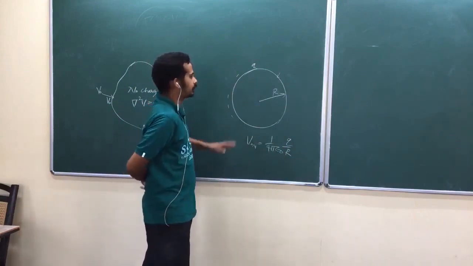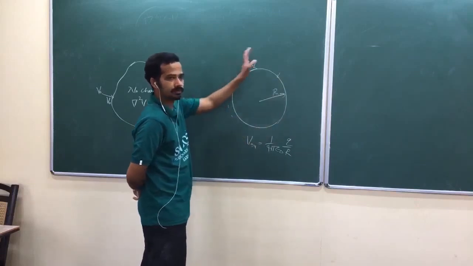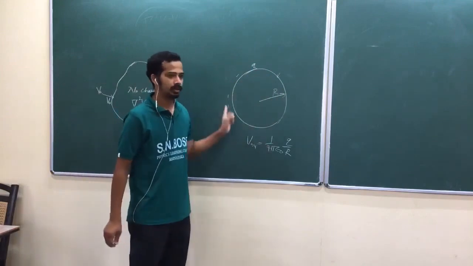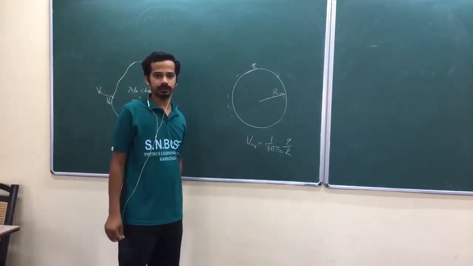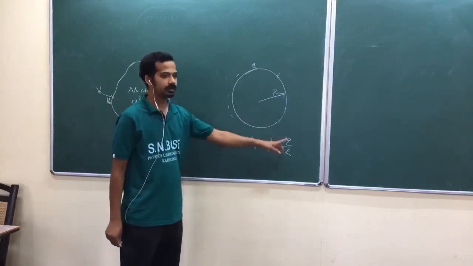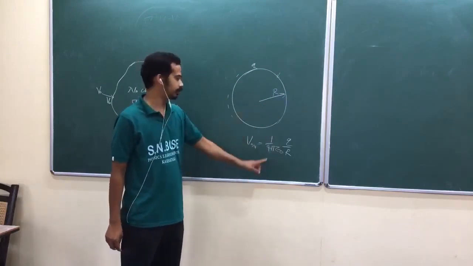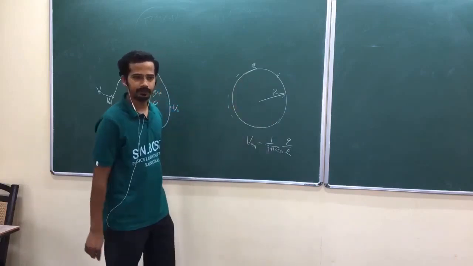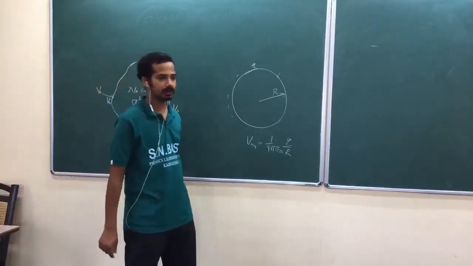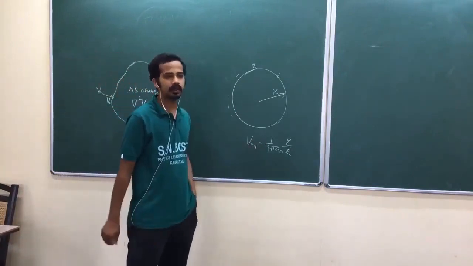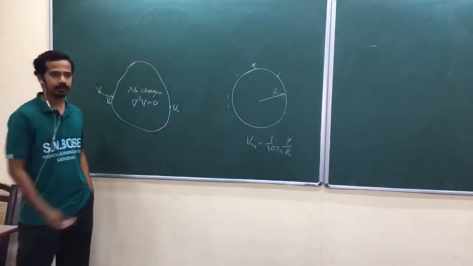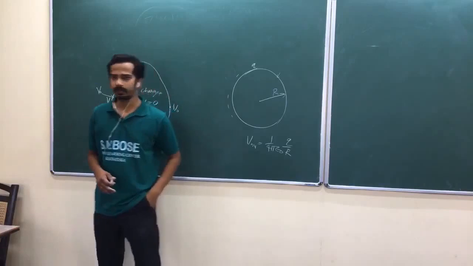If potential is the same throughout the spherical surface, and there are no charges inside, only charge uniformly distributed over the surface, that's what we have taken. Okay, the spherical shell problem. In that case, the potential on the surface was constant and the potential inside was the same as the potential on the boundary. Is that okay? Now you don't have to think over it. Quickly write, what is the potential inside? 1 by 4 pi epsilon naught Q by R. Should be constant. Obviously, electric field is 0.